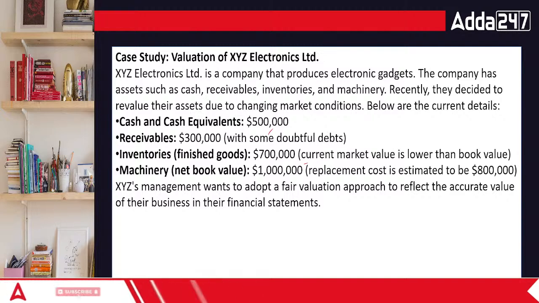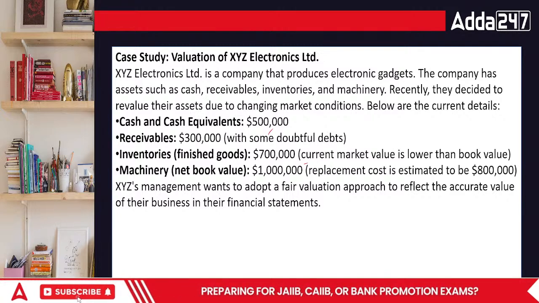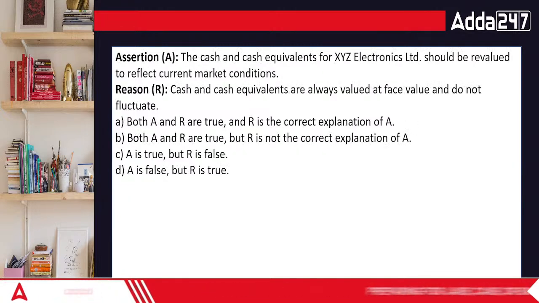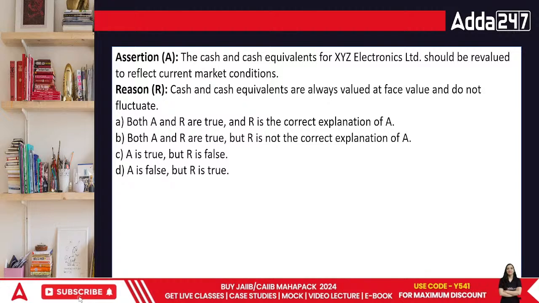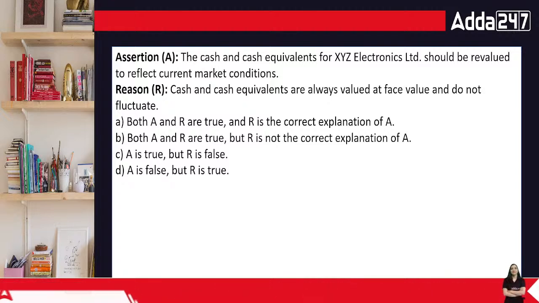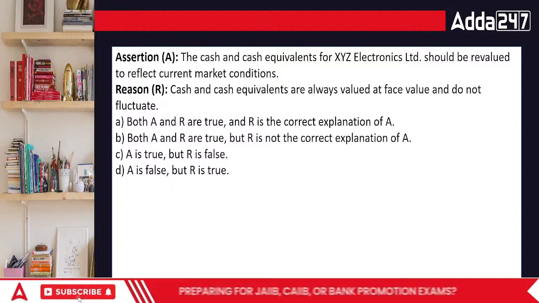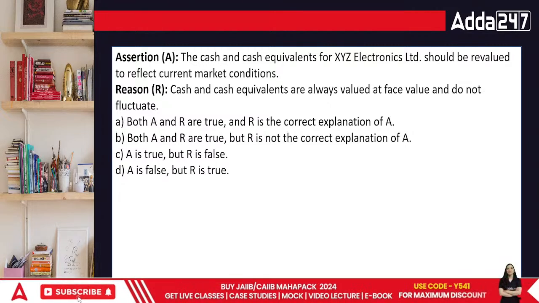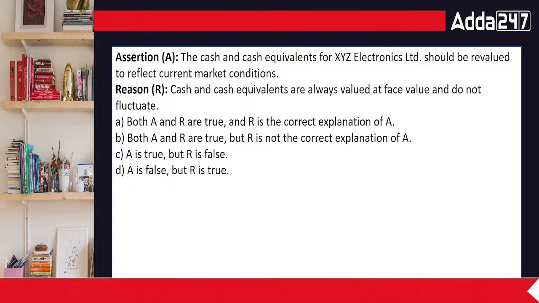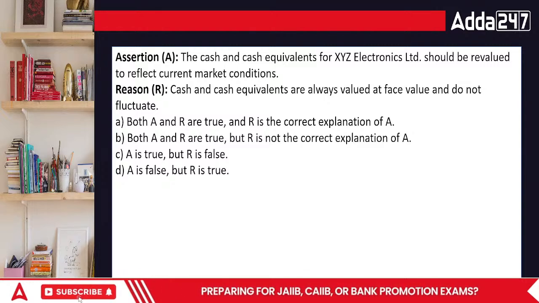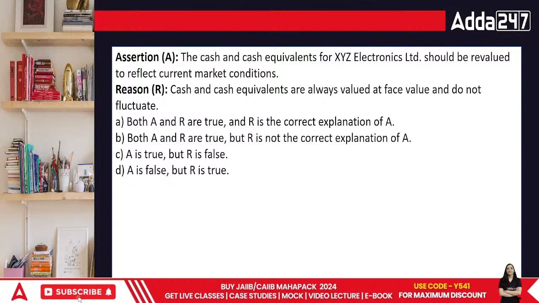Okay, now let's move on to the next point. Here comes the first question. Cash and cash equivalent for XYZ Electronics should be revalued to reflect the current market conditions. Cash and cash equivalents are already in the current situation. I cannot say that the 100 rupees has to be revalued again to find out what the value of 100 rupees is. No, cash and cash equivalents are always valued at face value and do not fluctuate.